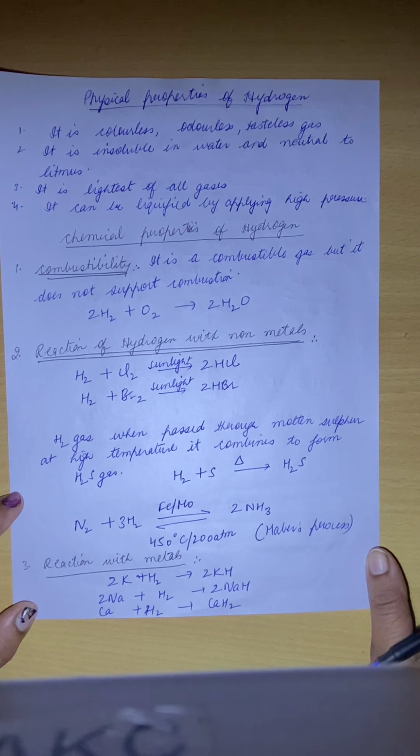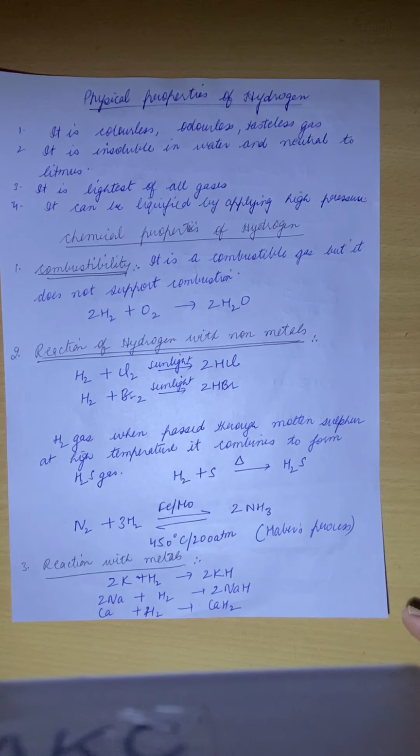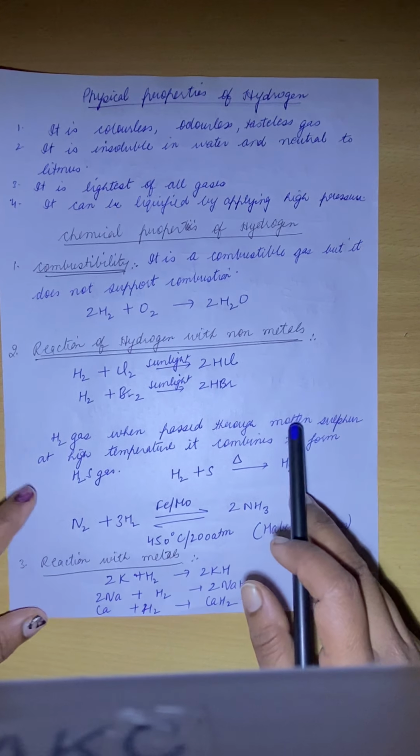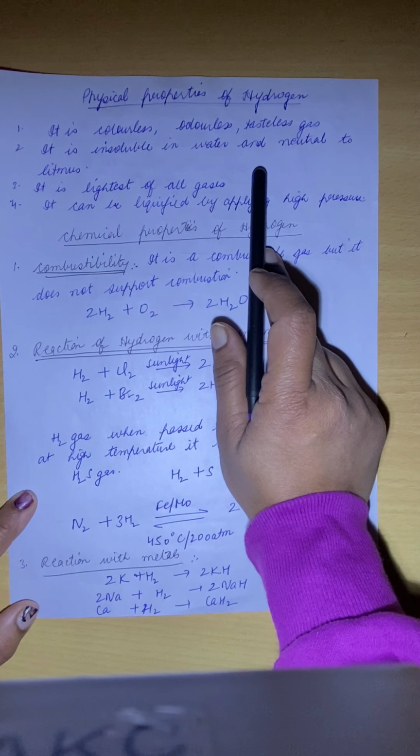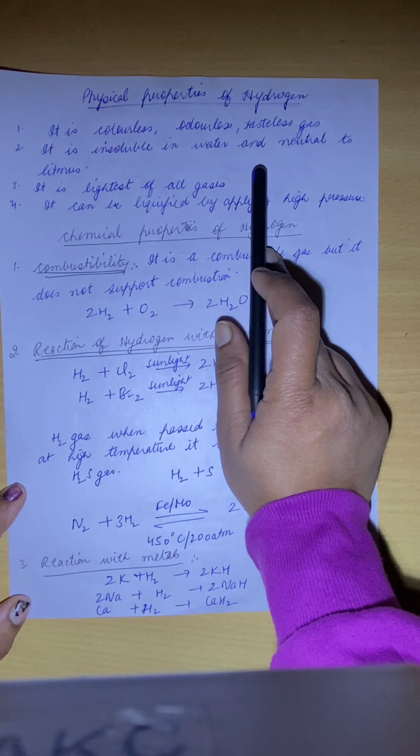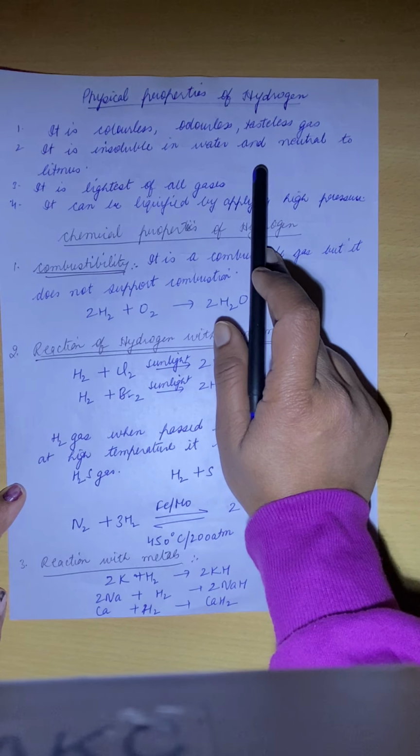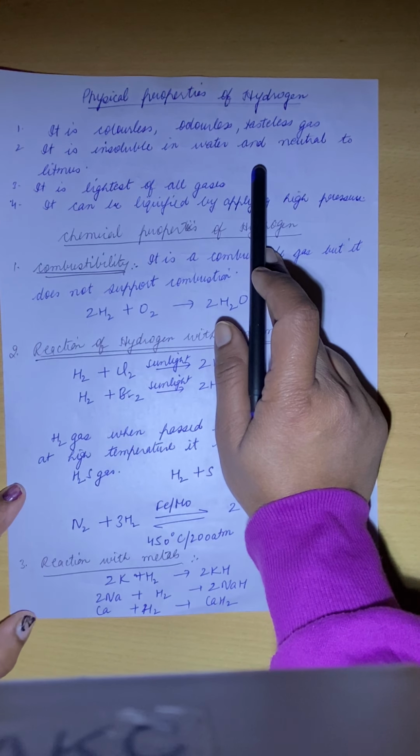As you know, we have started our chapter on hydrogen. Some part we have covered and only some part is left, which we will do today. So today I am starting with the physical properties of hydrogen. What does physical mean? How hydrogen gas physically looks, right?